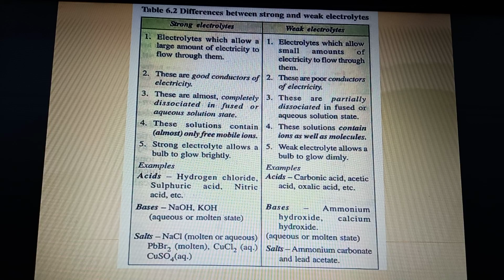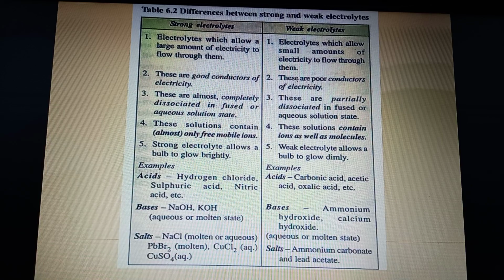Now next, strong electrolytes allow a bulb to glow brightly. Weak electrolytes allow a bulb to glow dimly. So the most important point I would say is point number 4. Now examples, acids. All strong acids are strong electrolytes. All weak acids, that is organic acids, carbonic, acetic, oxalic, are weak electrolytes. Now bases: sodium and potassium hydroxide are both strong bases, so they are strong electrolytes. Ammonium hydroxide and calcium hydroxide are weak bases, so they are weak electrolytes.